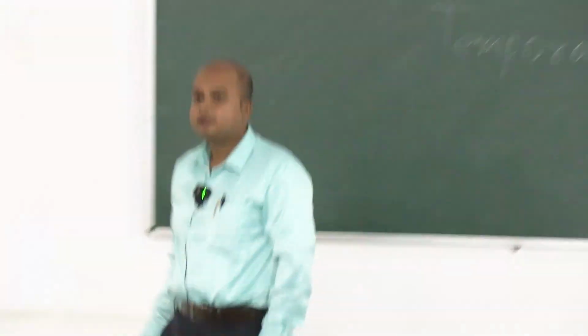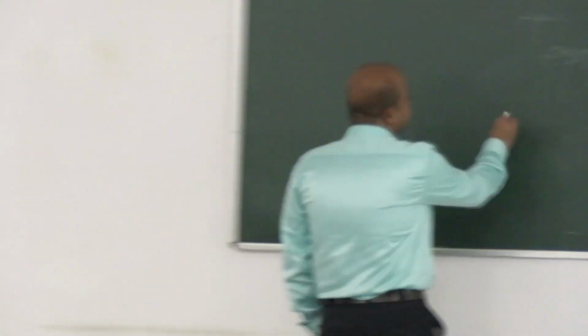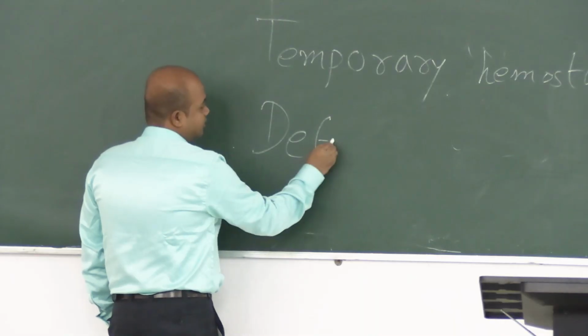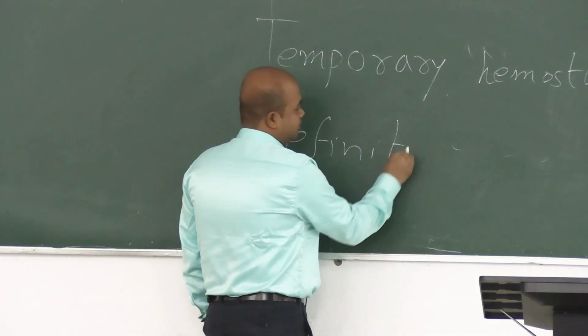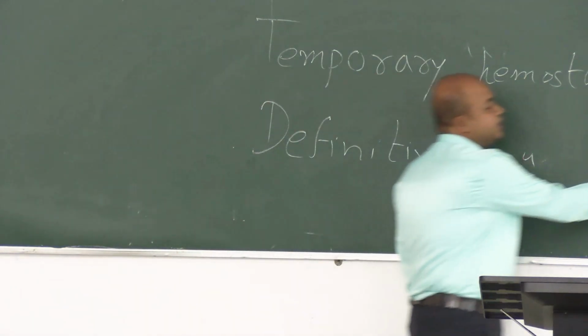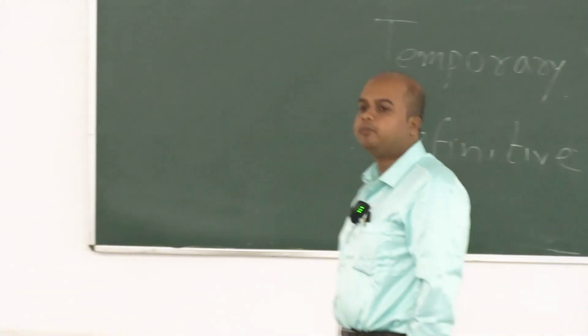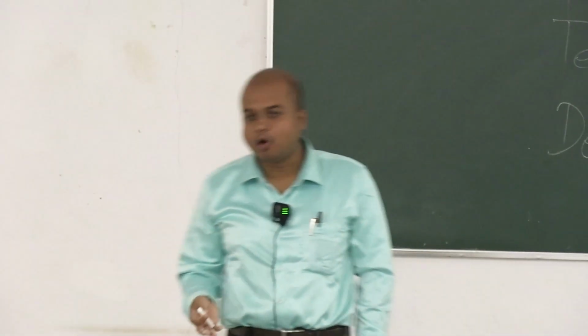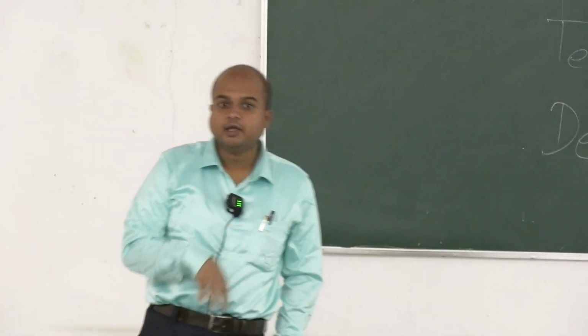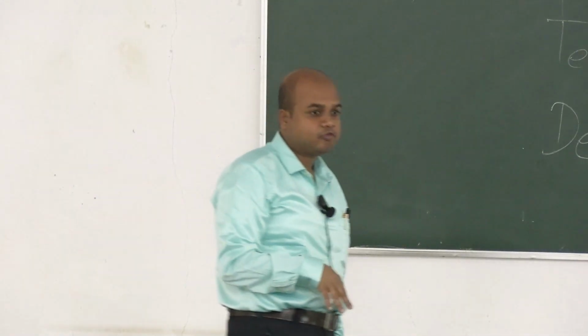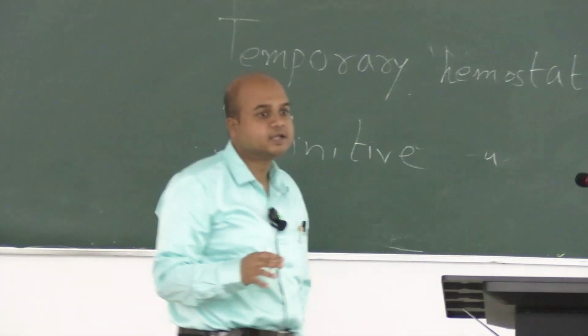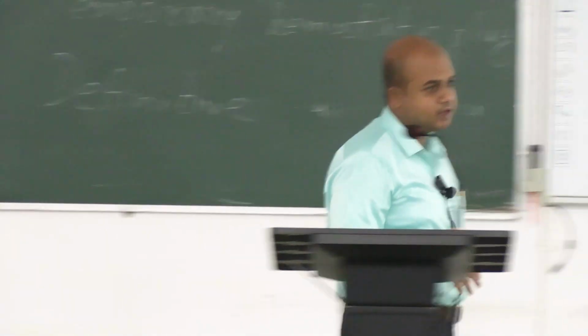And this is followed by the definitive hemostatic plug, in which platelets have a role. But what is this definitive hemostatic plug? It is actually blood coagulation or blood clotting, which involves all the clotting factors and their activated forms.